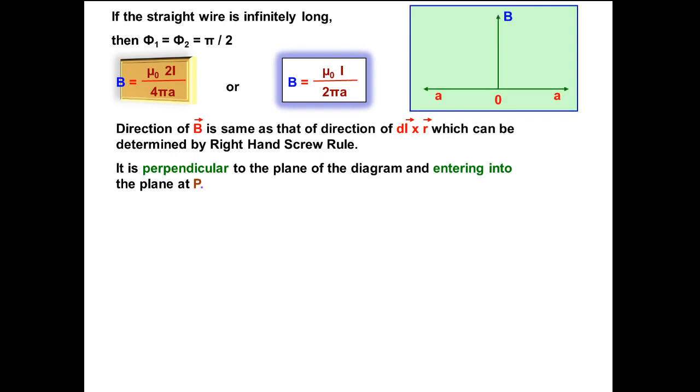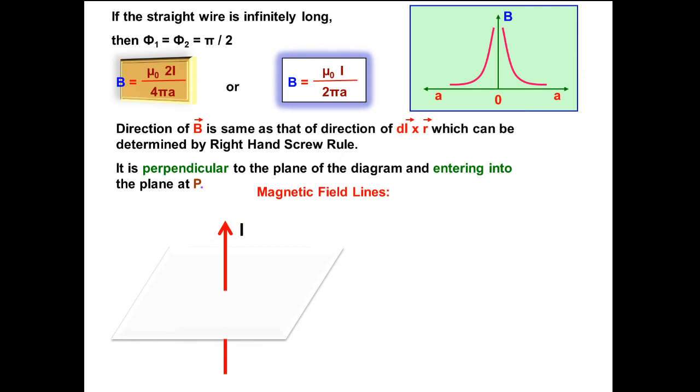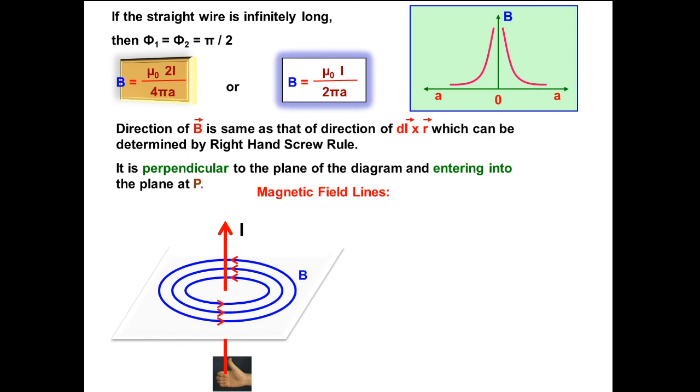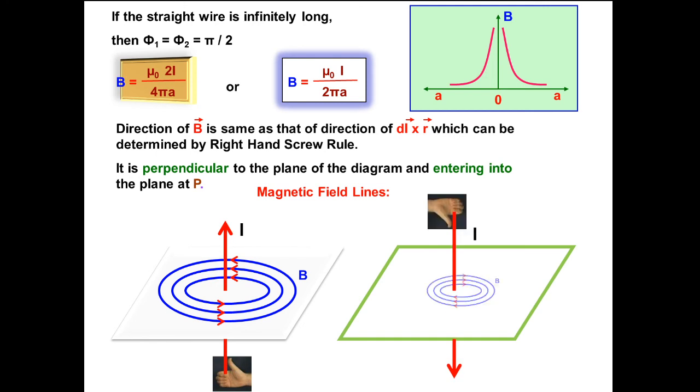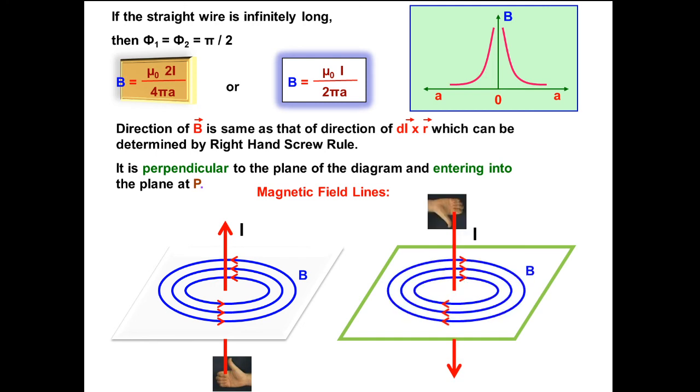The graph between B and A is here. Now the magnetic field lines: if current is going upward, then the magnetic field is an anti-clockwise circle. If current is downward, then it will be clockwise.